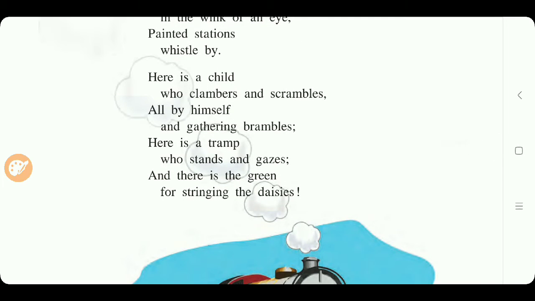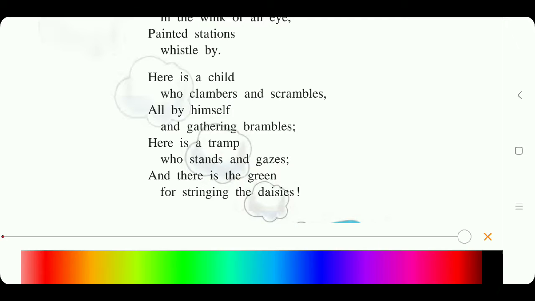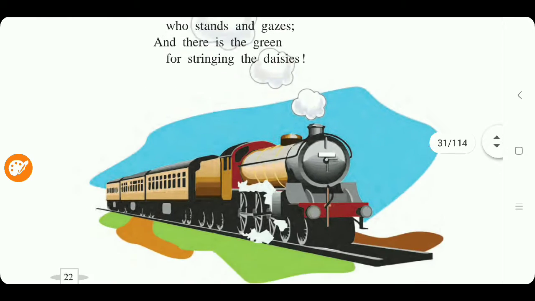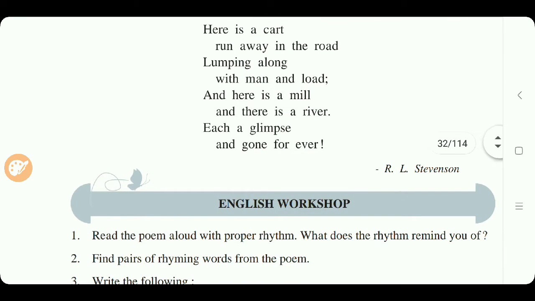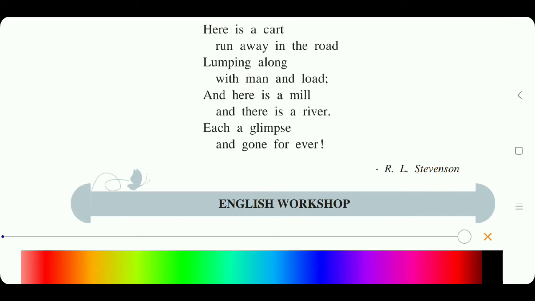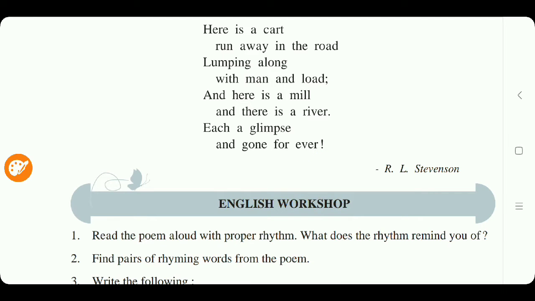Now in the third stanza, which words are there? Scrambles and brambles. Also, gazes and daisies. These are the rhyming words. Now the last stanza. In the last stanza also there are rhyming words. Which are the rhyming words over here? Road and load. These are the rhyming words. Now one more, river and ever. Okay, these are the rhyming words.